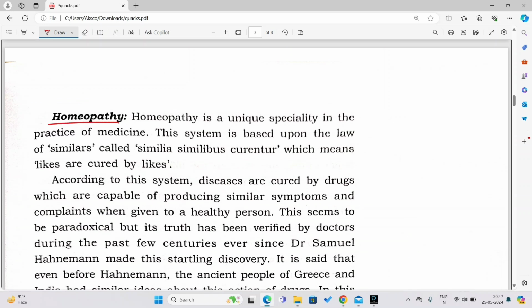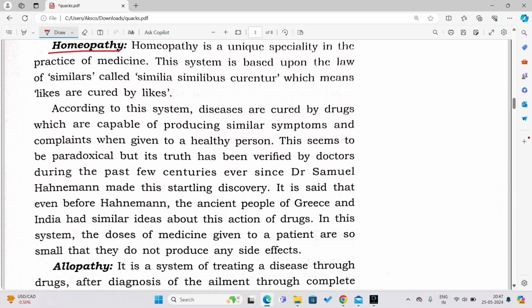Now let us come to homeopathy. What's that? Homeopathy. Let's see what this is. Homeopathy is a unique speciality in the practice of medicine. It is unique. This system is based upon the law of similars.